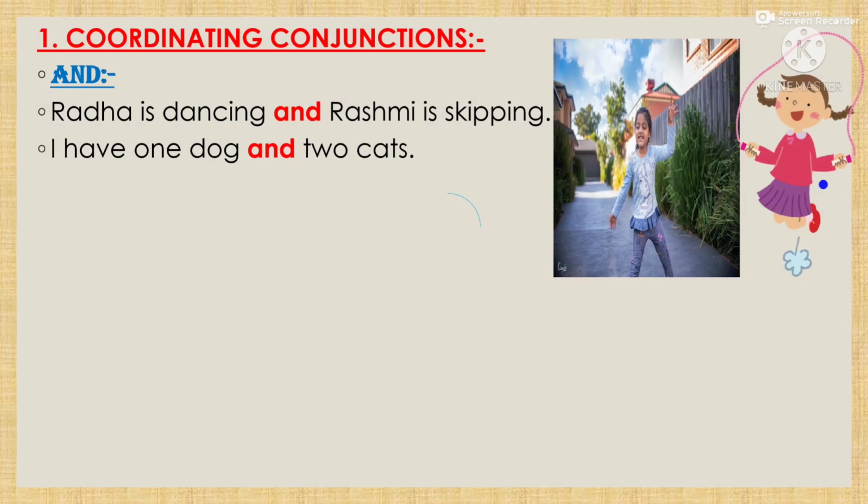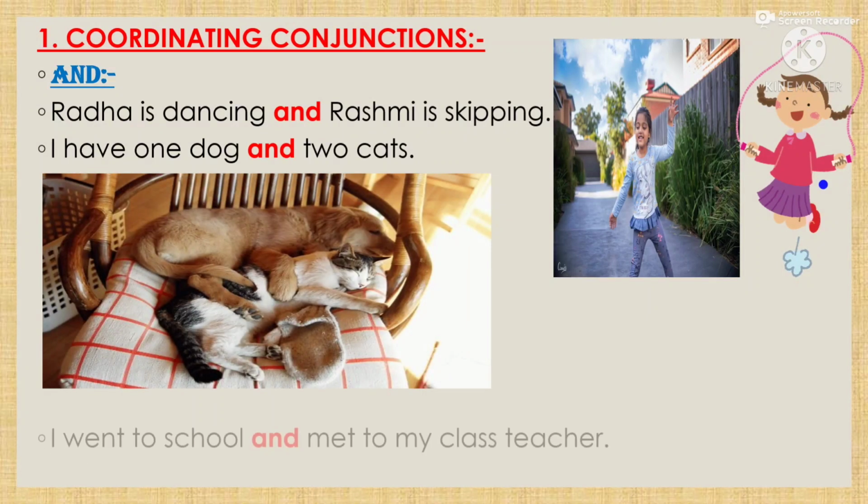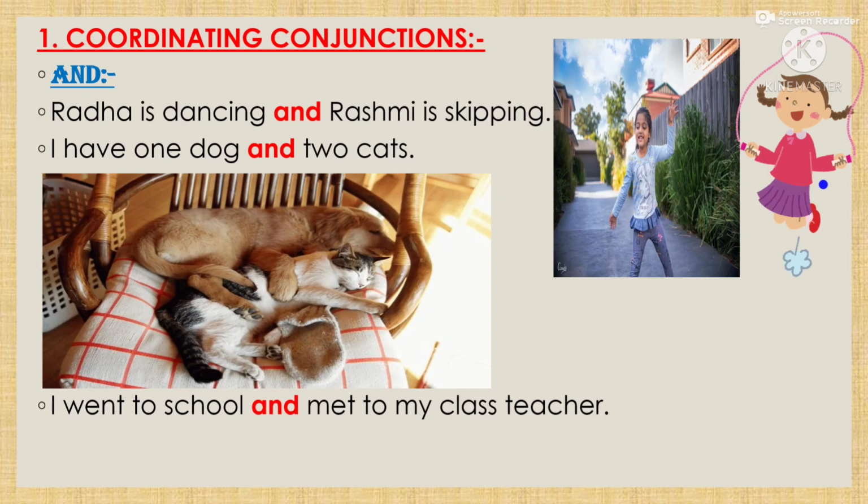Like that we can make another sentence: I have one dog and two cats. Here also are two sentences: I have one dog, I have two cats. These two sentences are joined by the coordinating conjunction, that is and. Next, we can make another sentence: I went to school and met my class teacher. Here also are two sentences: I went to school, I met my class teacher. These are joined by the coordinating conjunction and.